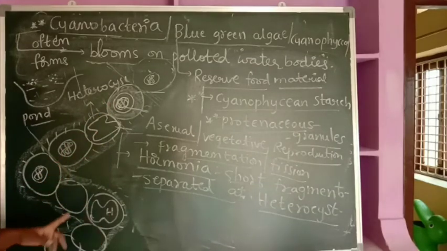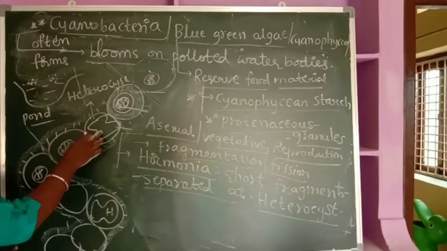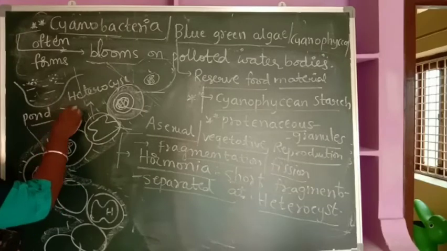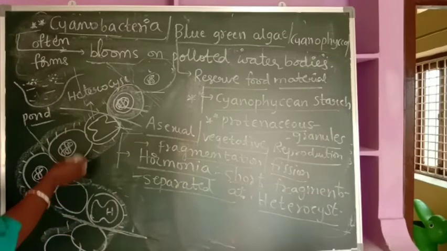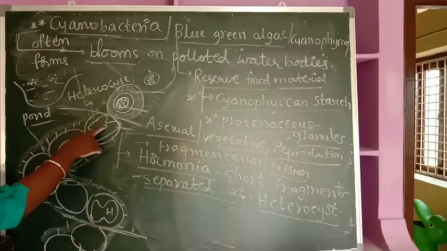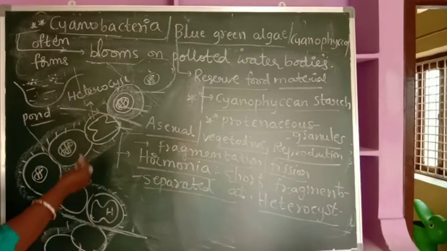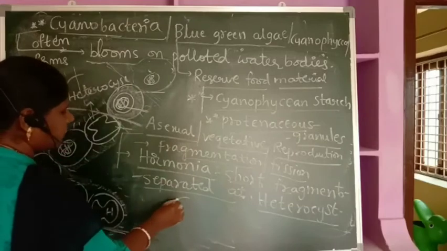Now, whenever fragmentation happens, it happens exactly at the heterocyst. This is a heterocyst here, so it breaks here. And this is a heterocyst here, it breaks here. So this will get broken, and here also it will get broken. A fragment is broken exactly at the heterocyst. So this fragment is separated out. What is the fragment you can see now?